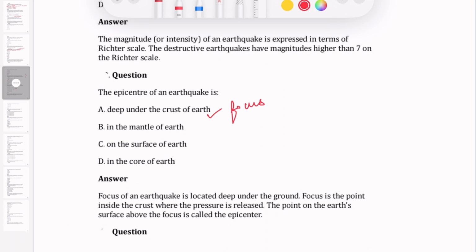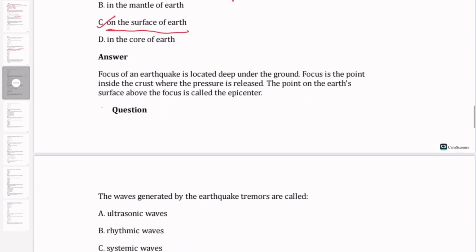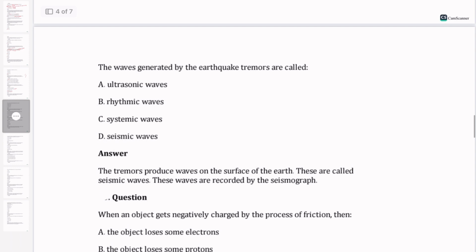The point is called the epicenter. So that is on the surface of the earth. C is the answer. On the surface of the earth, we have the epicenter. Just below it, deep inside the crust or the core of the earth, is the focus. Next, the waves generated by the earthquake tremors are called seismic waves.